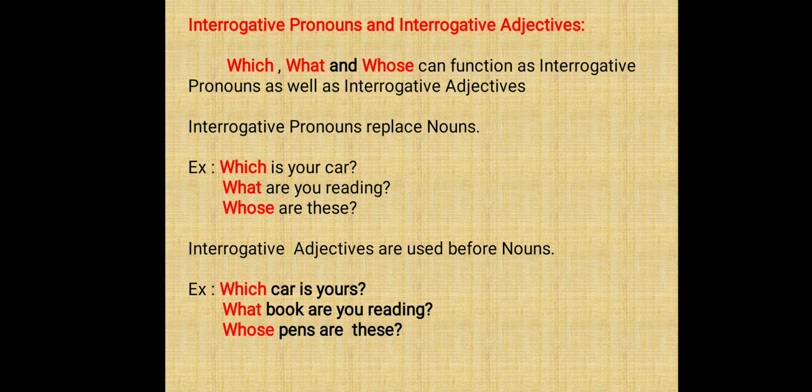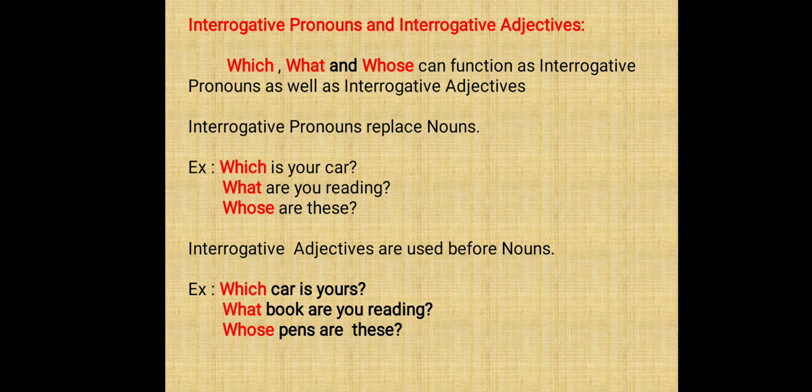Children, look at the exercise under interrogative pronoun which is given on page number 22. Fill in the blanks with interrogative pronouns. One has been done for you. Look at the first one which is already done. Dash is the elder of the two boys. Who is the elder of the two boys? Why have we used who here? Because we are asking about the person.